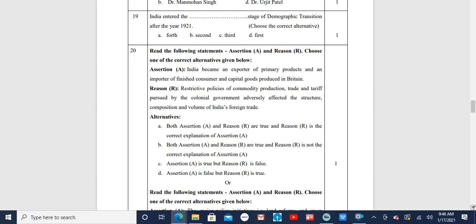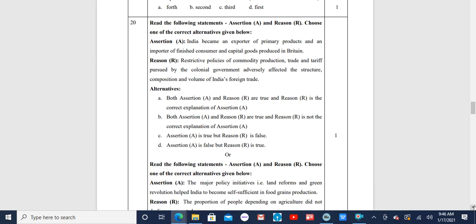Alternatives are: A, both assertion A and reason R are true, and reason R is the correct explanation of assertion A. Second option, both assertion A and reason R are true, and reason R is not the correct explanation of assertion A. C is assertion A is true, but reason R is false.